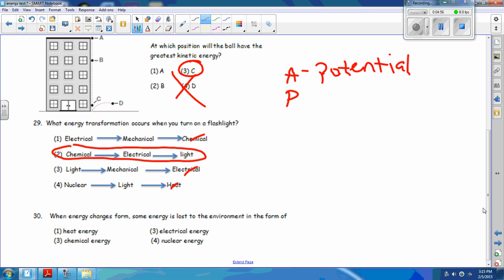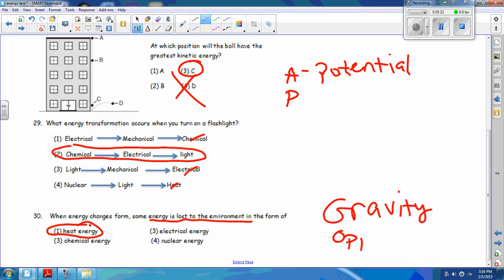When energy changes form, some energy is lost in the environment in the form of what? Energy is not created nor destroyed, it just changes form. But it goes into the environment as this type of energy. The energy that goes into the environment is always heat. Heat is produced when molecules rub against each other, when friction occurs. And that occurs on the earth because gravity pulls things down, so everything kind of rubs against one another. We're opposing the motion, and that will make heat. So gravity causes friction to occur, and opposing must have two P's, please. Thank you, my lovely assistant.